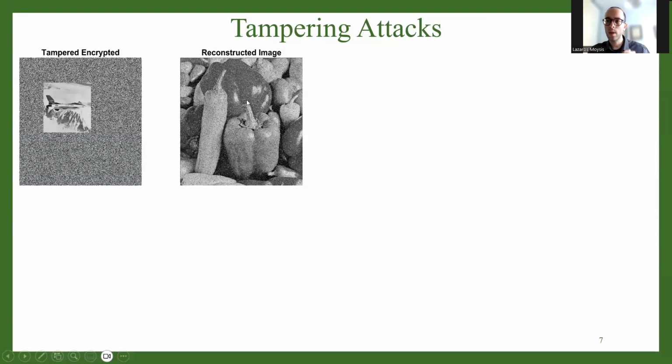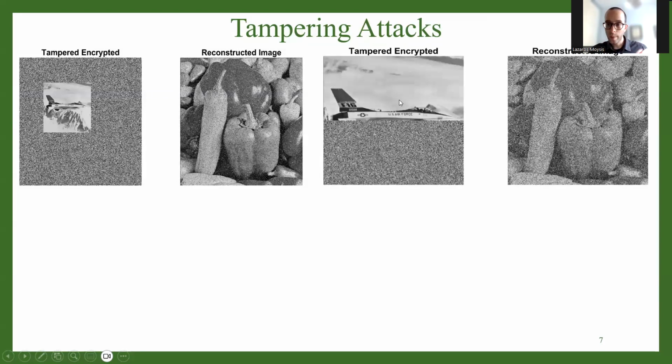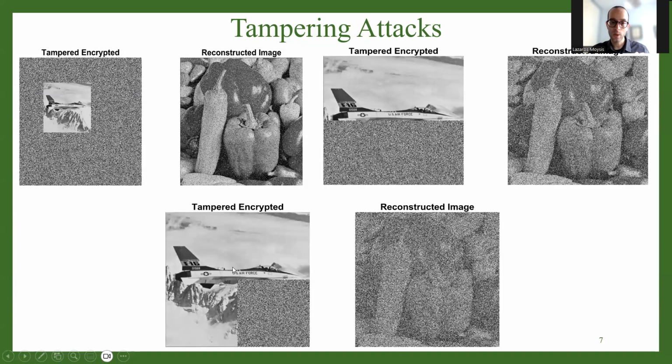I don't really lose that information in a specific range. I lose it throughout the text, even if 50% of information is tampered, or even if 75% of information is tampered. So using only this part of the ciphertext, again, of course, very noisy result, but again, I can make out that I still have the Pepper's image that was originally encrypted. So this is why shuffling is extremely important.